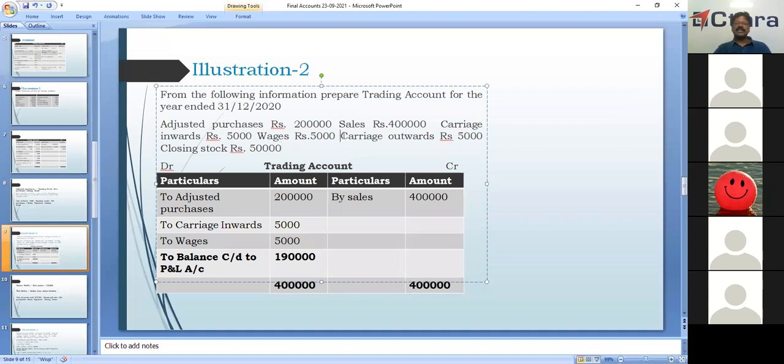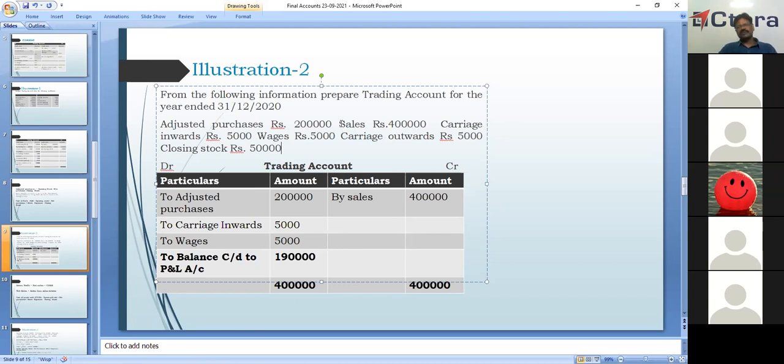Carriage outwards will come in the profit and loss account. That is for delivering the finished goods. It is not a direct expense; it is an indirect expense and will be shown in the profit and loss account. So for the year ended 31/12/2020, adjusted purchases 2 lakhs, sales 4 lakhs, carriage inwards 5,000, wages 5,000, and carriage outwards, which we are not taking.